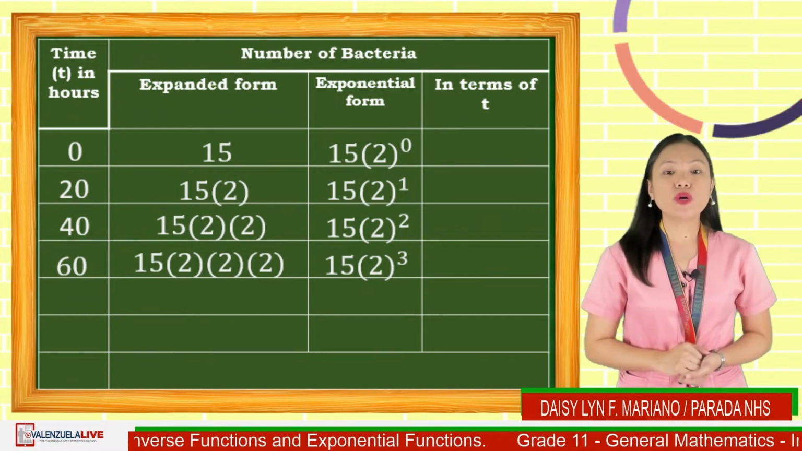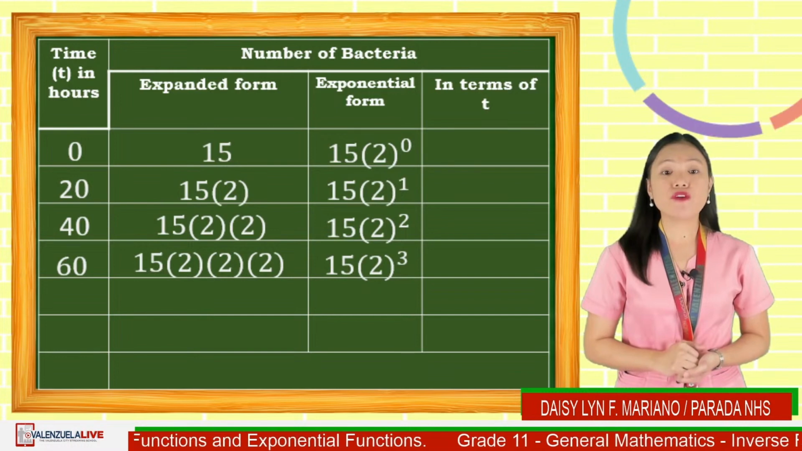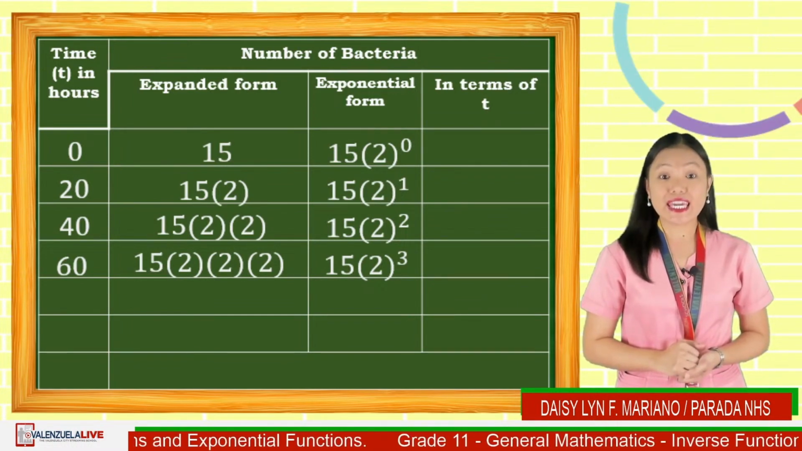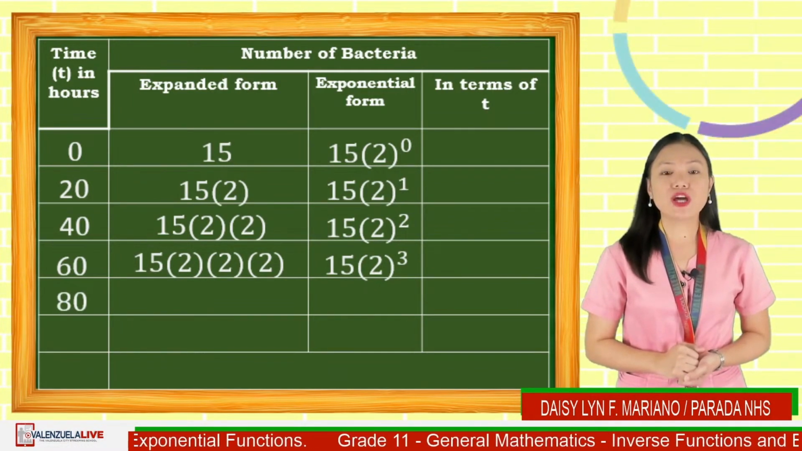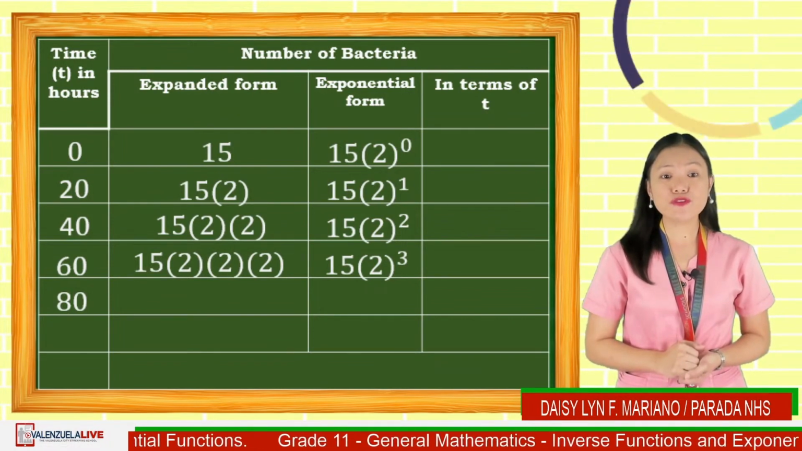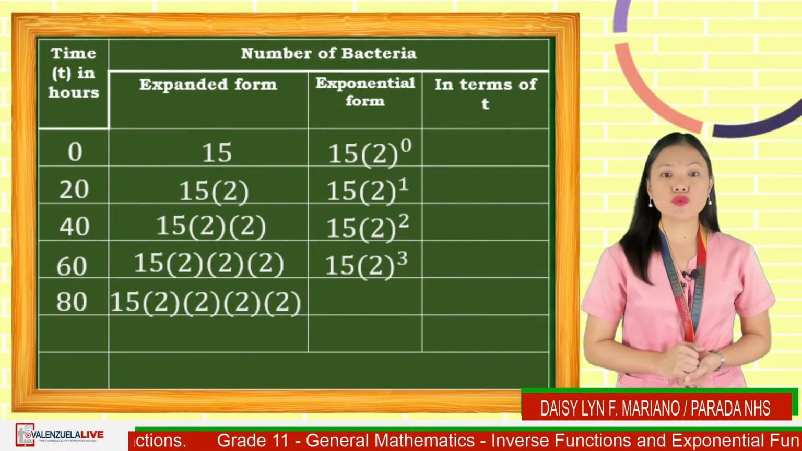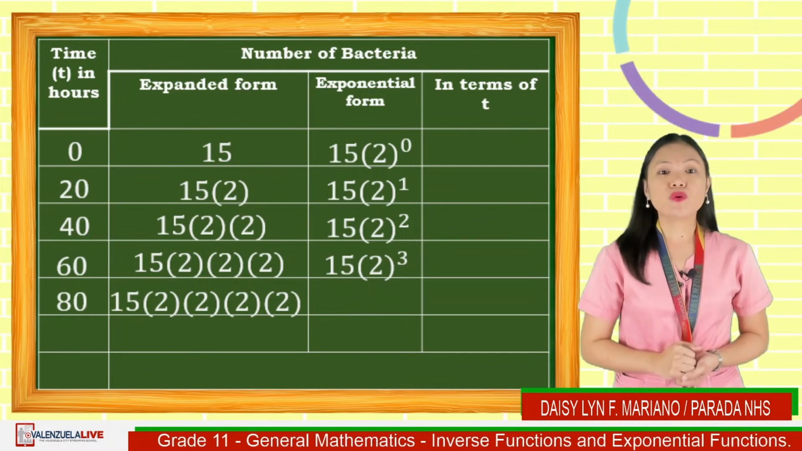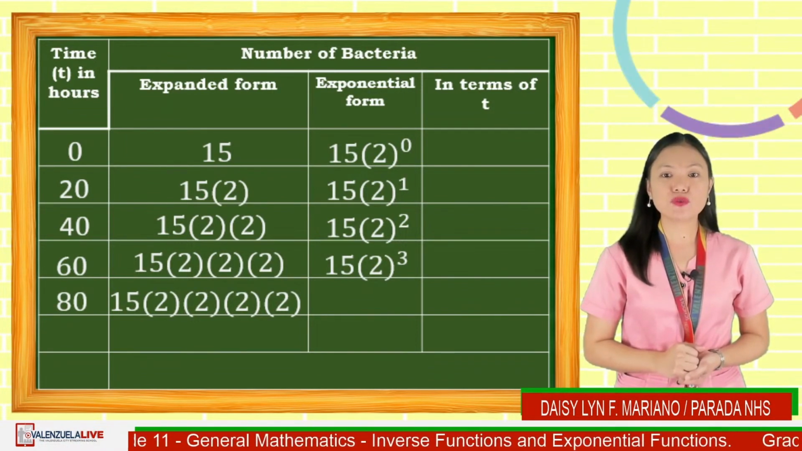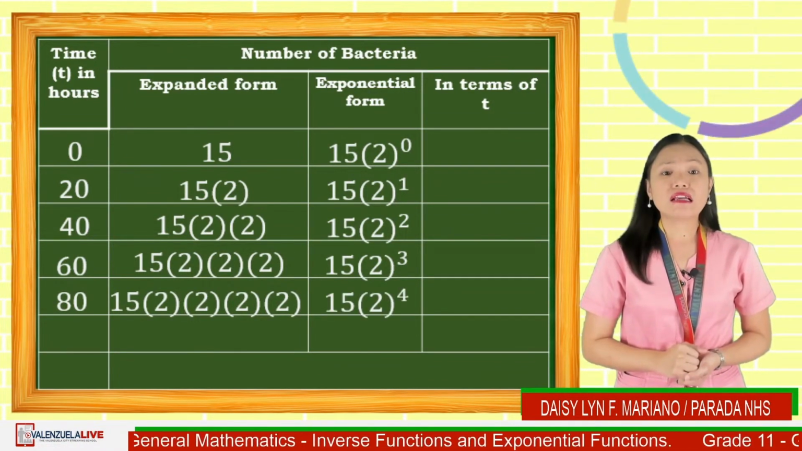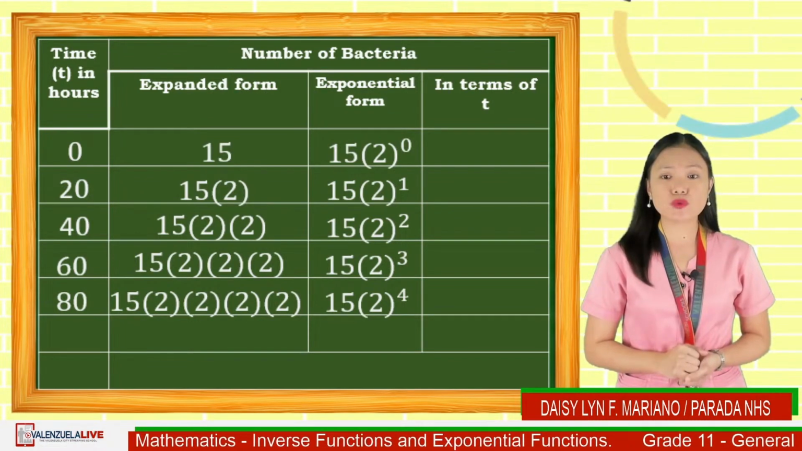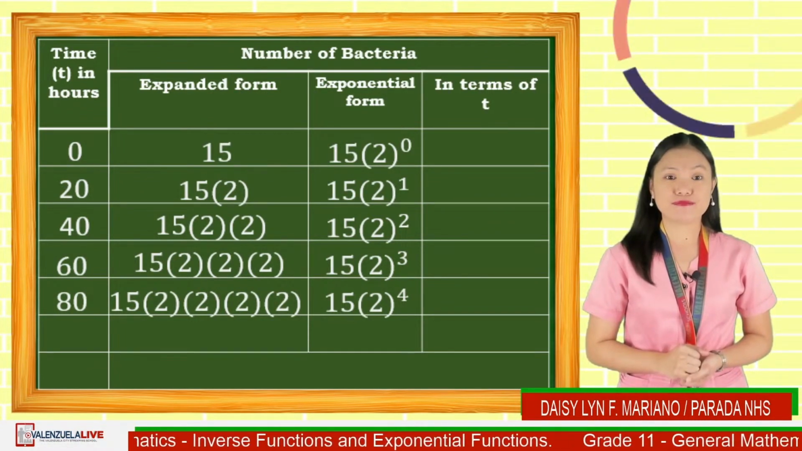Last, add 20 to the previous number of hours, which will give us 80. Here, the number of bacteria is equal to 15 times 2 times 2 times 2 times 2, which is the same as 15 times 2 raised to 4. Raised to 4 since the base 2 appears 4 times.